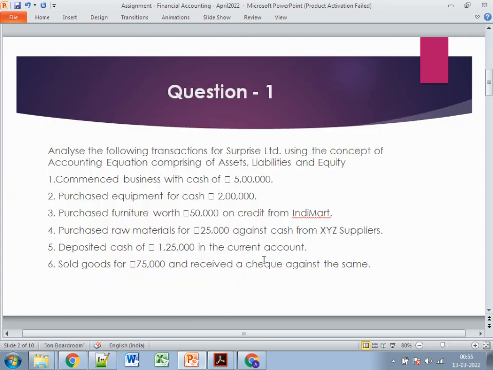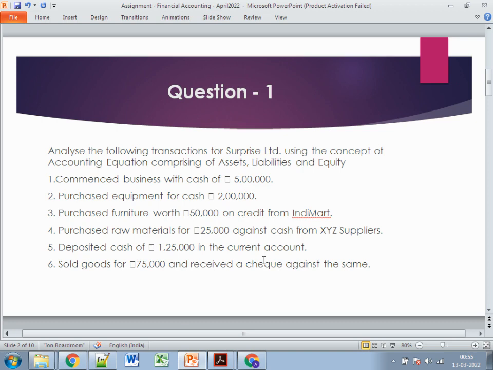The very first question is: analyze the following transactions for Surprise Limited using the concept of accounting equation comprising assets, liabilities, and equity. The first is commence business with cash. Second, purchase equipment for cash. Third, purchase furniture on credit. Fourth, purchase raw materials against cash. The fifth is deposited cash in the current account. The sixth is sold goods and received a check against the same.